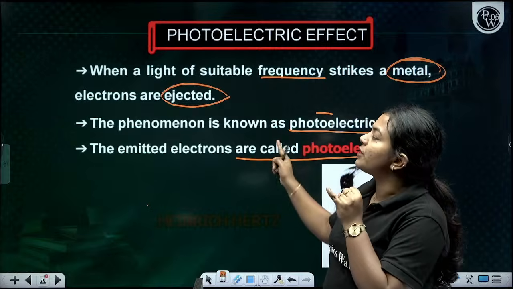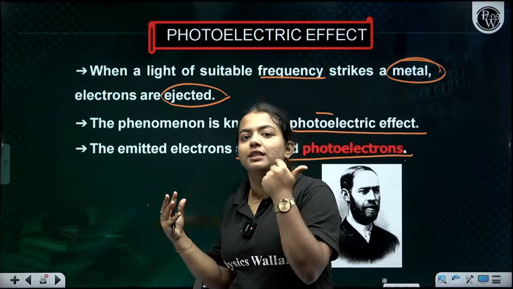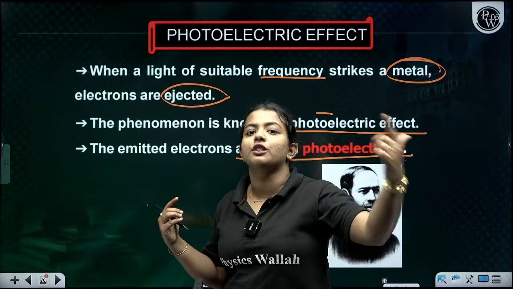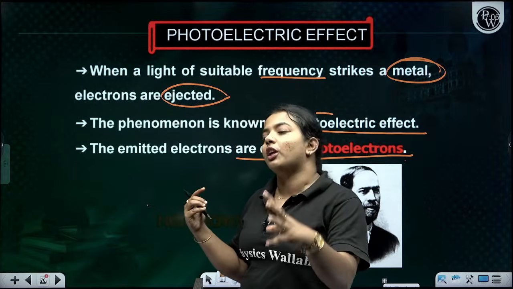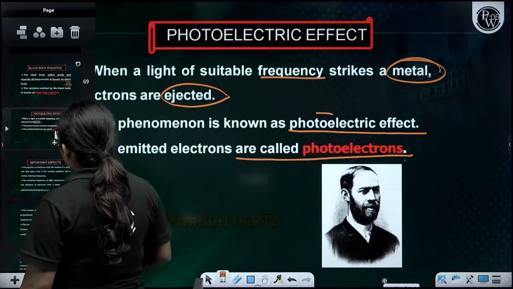Now comes the photoelectric effect. When light of a suitable frequency is given to the metal, it is going to eject electrons. That particular phenomenon is called the photoelectric effect, and the electrons are called photoelectrons.